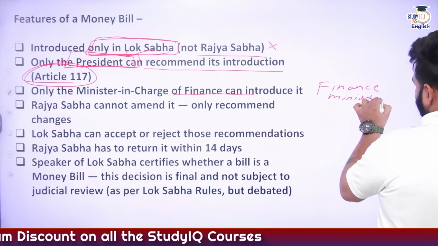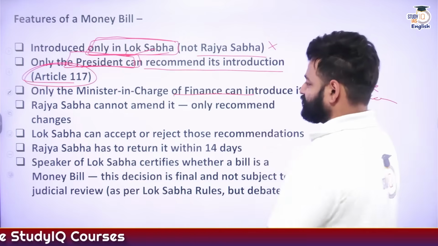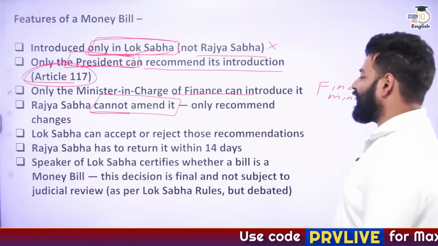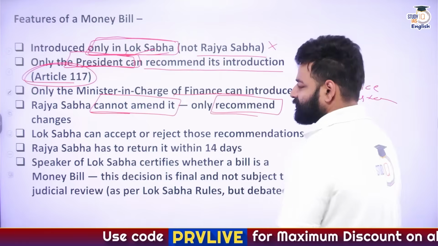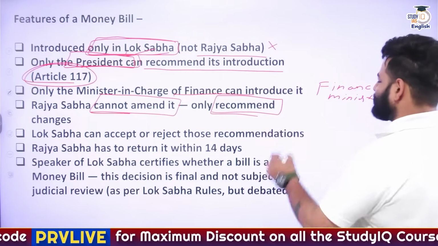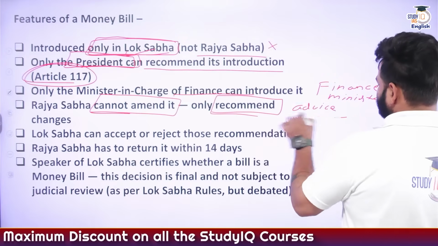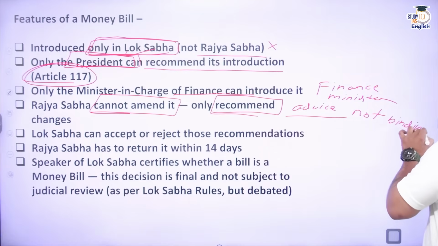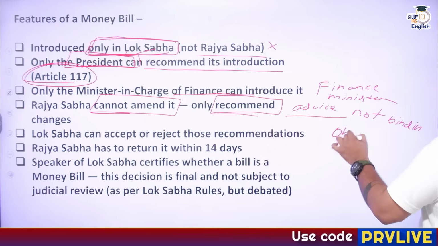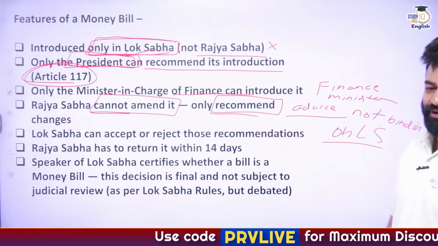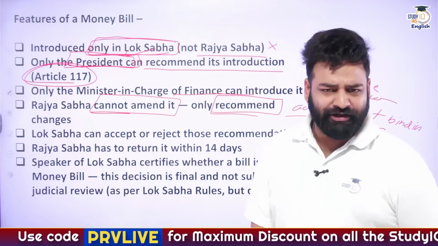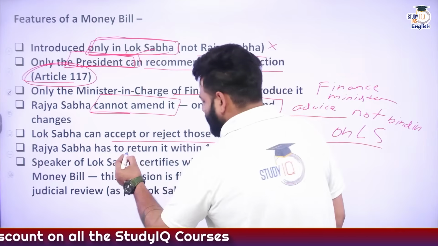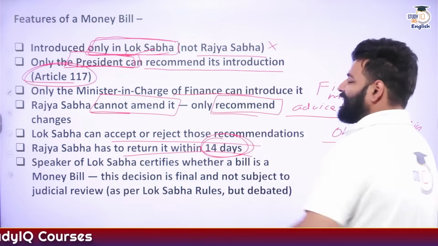Right? Now, Rajya Sabha, since it can't introduce, so it can't even amend. But it can recommend the changes. Okay, the recommendations are simply advice. That means not binding on Lok Sabha, right? Simply advice. Okay, recommendations, absolutely not binding on Lok Sabha. Then Lok Sabha can accept or reject, and now Rajya Sabha has to return it within 14 days.